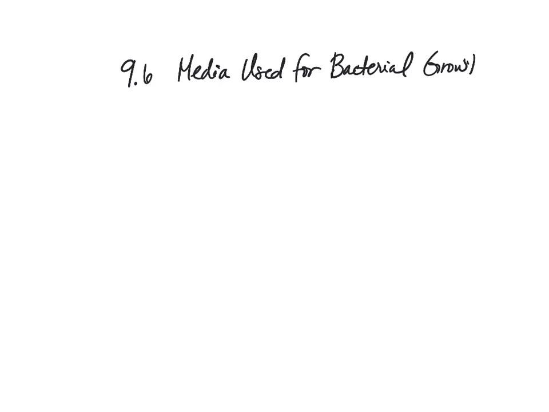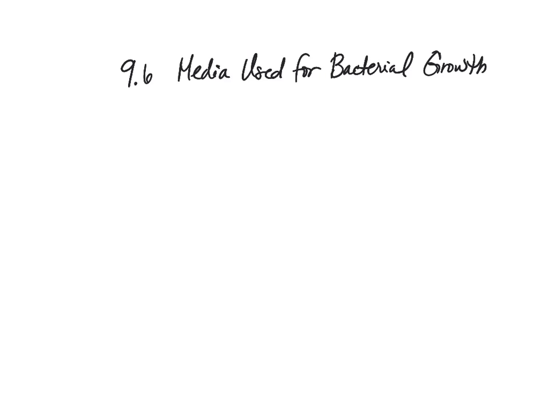Here in chapter 9.6, we are going to be talking about media used for bacterial growth. As we have been discussing throughout the chapters, we're talking about culturing organisms. We know that we culture organisms by growing them on agar, growing them in a broth, or in some sort of test tube or agar plate, depending on our application and what's easiest.